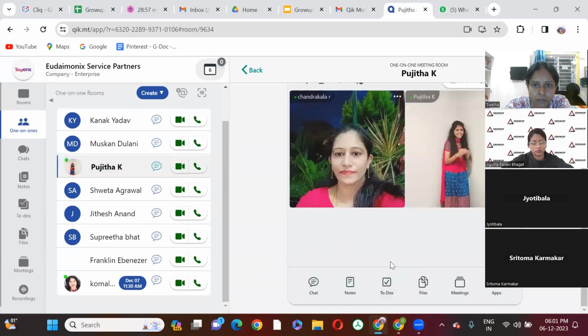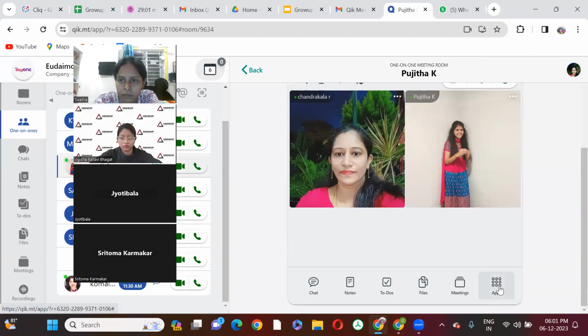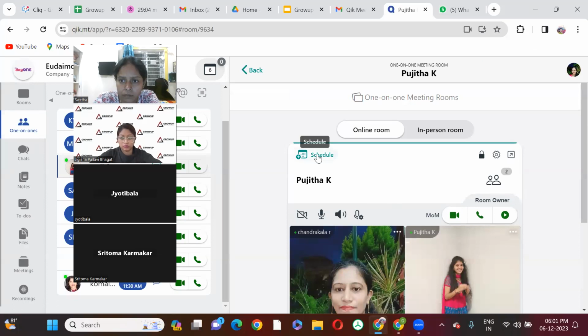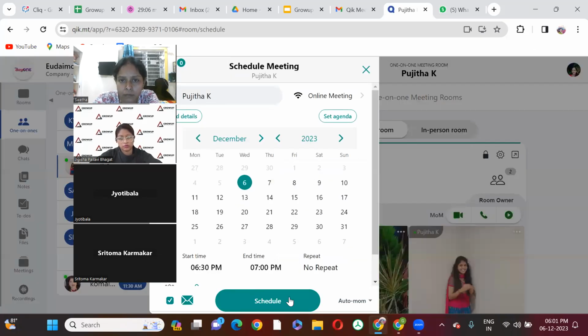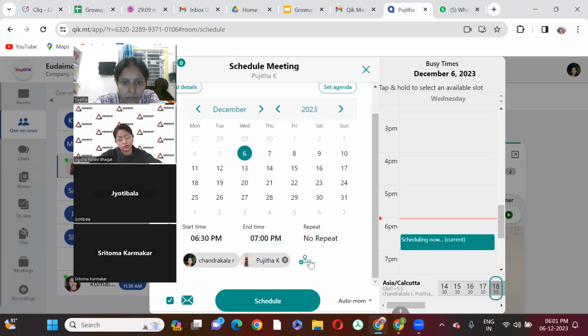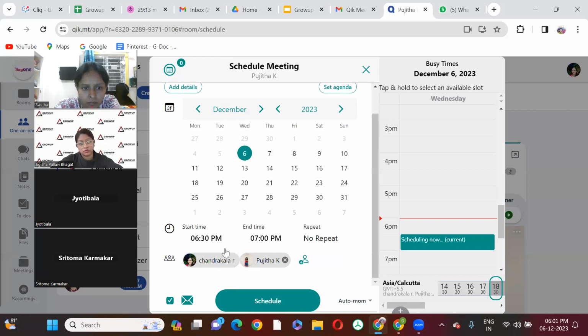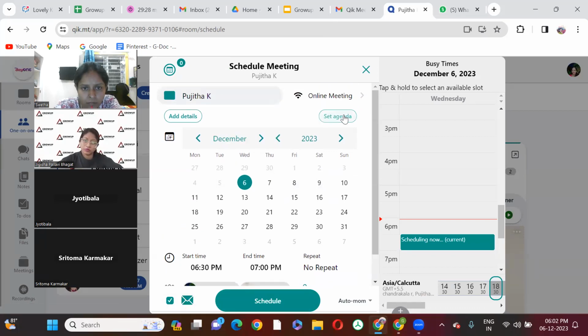Here, she is the person who will help us technically. Whenever I face any issues, I'll contact Pujita, and she will help me out. Once we click on schedule, it will ask for the contact person's mail ID, and we can add it and synchronize their calendar. We enable email sending, and here we can set the agenda of the meeting.